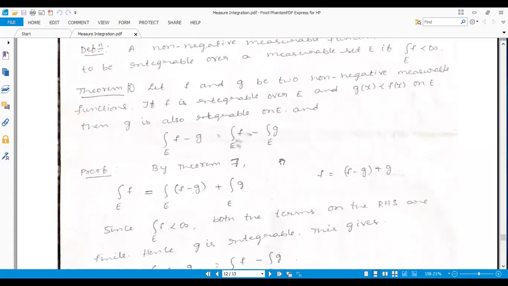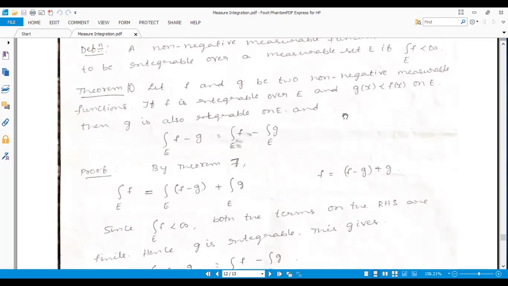Here F and G are two non-negative measurable functions. F is integrable over E, and F of X is greater than G of X on the measurable set E. Then definitely G is also integrable on E. Under these conditions, the integral of F minus G over E is equal to the integral of F over E minus the integral of G over E.